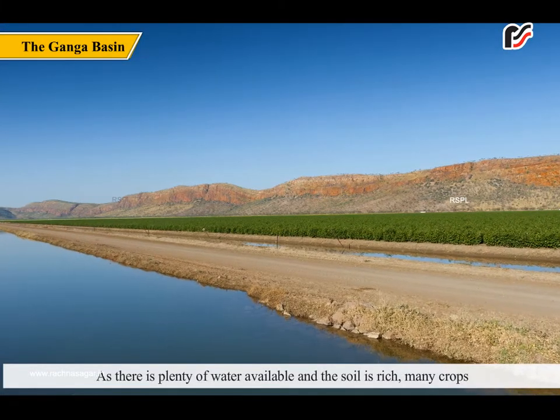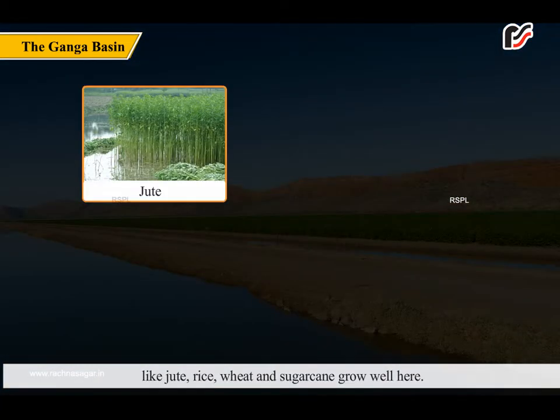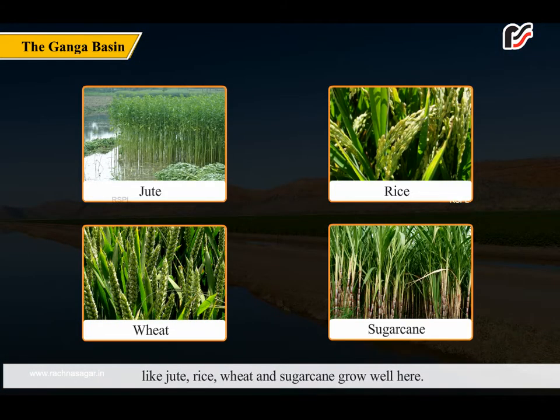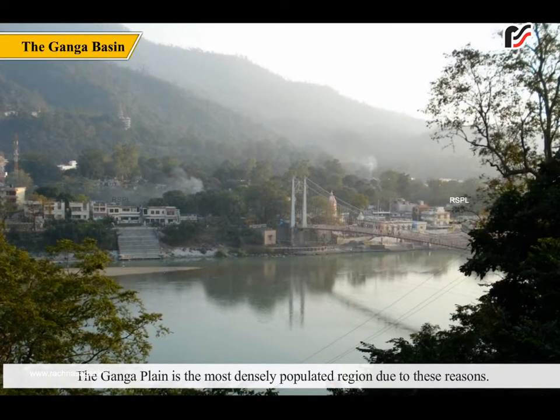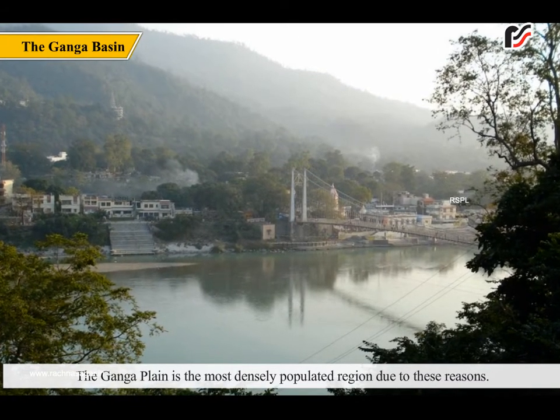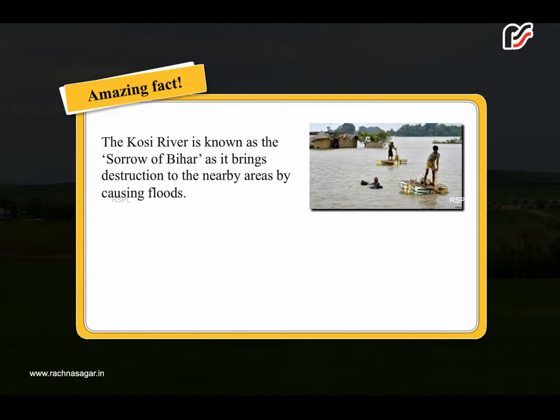As there is plenty of water available and the soil is rich, many crops like jute, rice, wheat and sugarcane grow well here. The Ganga Plain is the most densely populated region due to these reasons. Amazing fact! The Kosi River is known as the sorrow of Bihar, as it brings destruction to the nearby areas by causing floods.